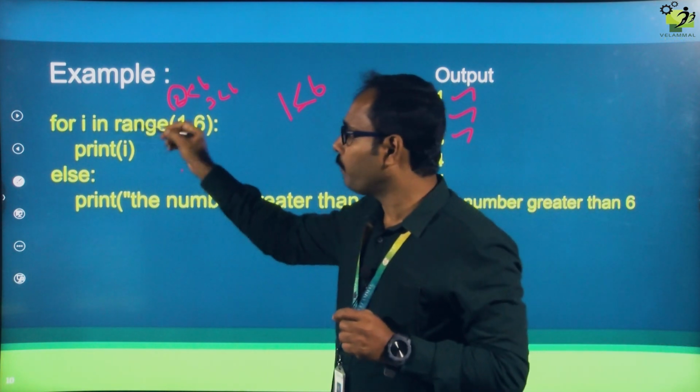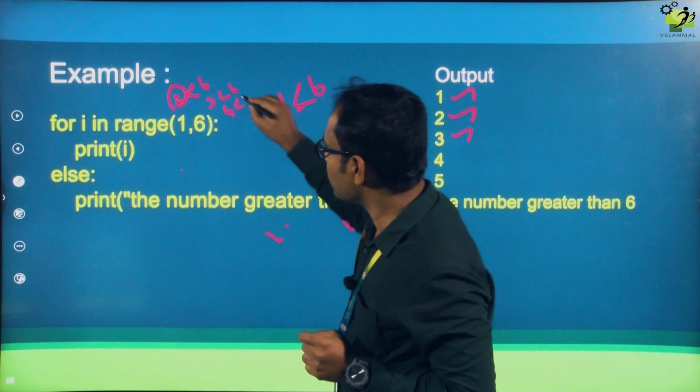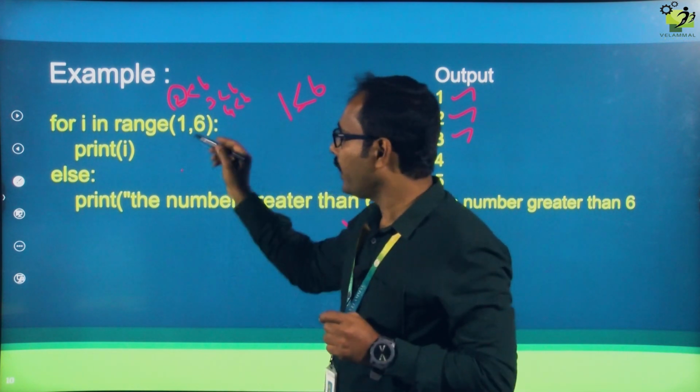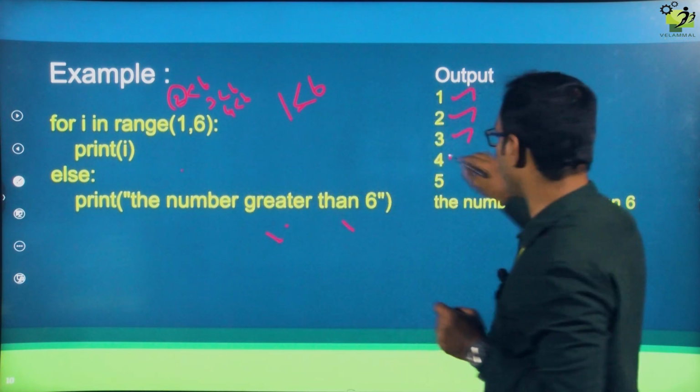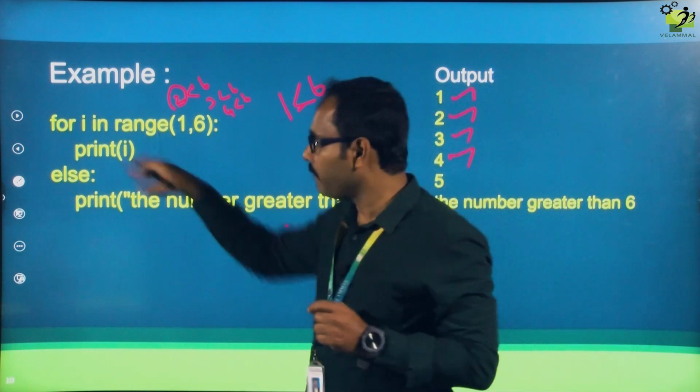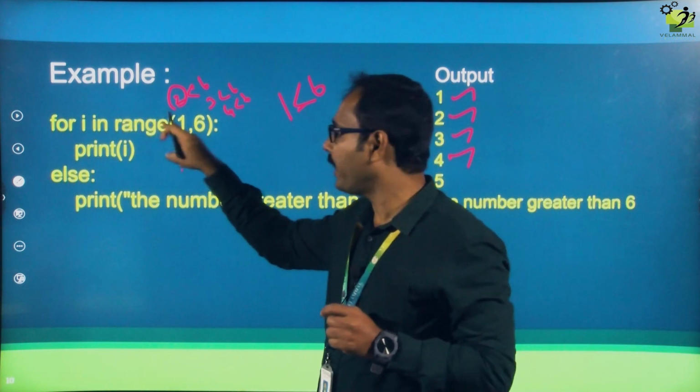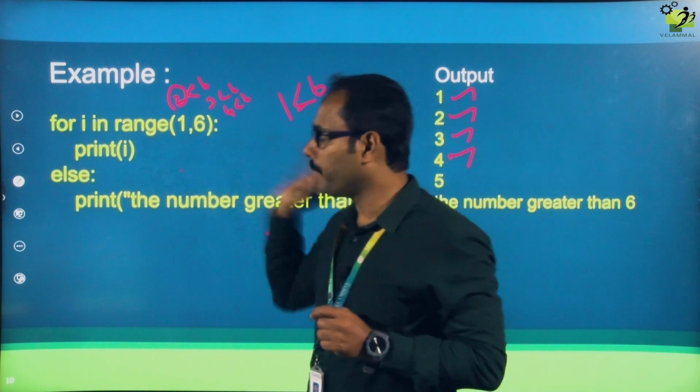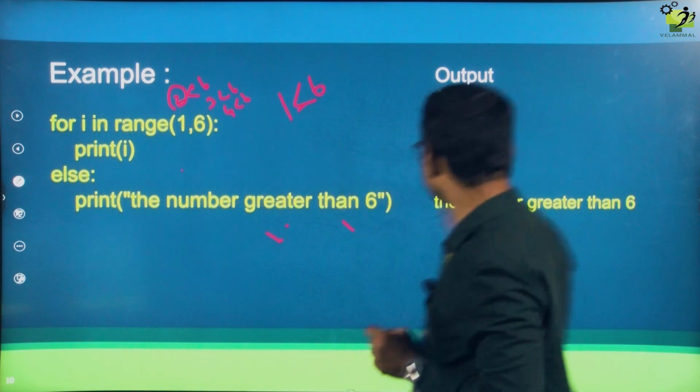Now i value becomes 2, 2 less than 6, the condition is still true, so it will come to the print statement, and 2 is getting printed. Again we go to the same for loop. Now i value becomes 3, 3 less than 6, the condition is still true, and 3 gets printed. Then i becomes 4, 4 less than 6, the condition is true, it prints 4. Then i becomes 5, 5 less than 6, the condition is true, it prints 5.